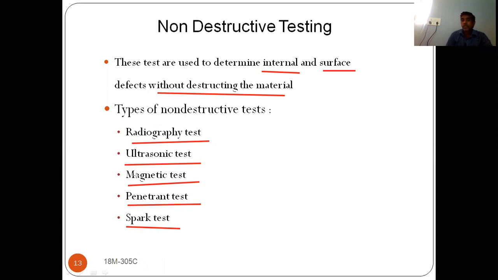Radiography test, ultrasonic test, magnetic test, liquid penetrant test, and spark test. In this non-destructive testing, we are going to find out internal as well as surface defects without destructing the material. For that, we use various types of techniques. Based on the defect you are going to find out, we can use any of the techniques we have mentioned.